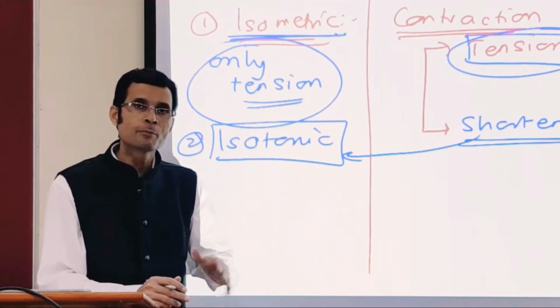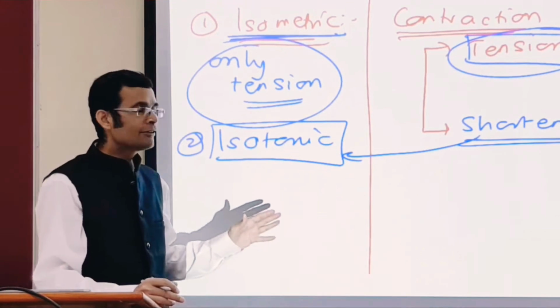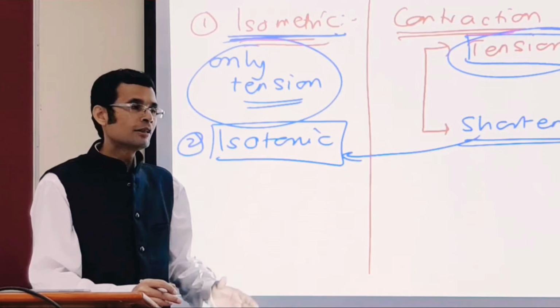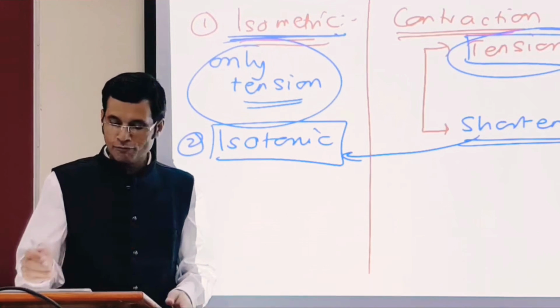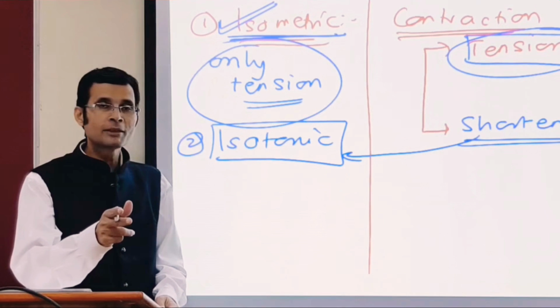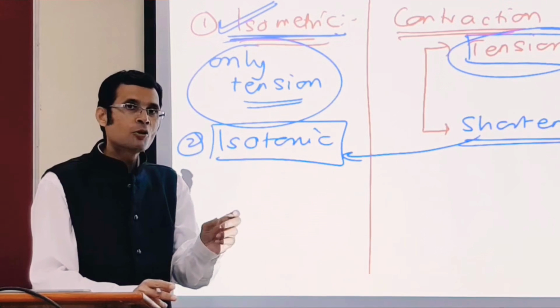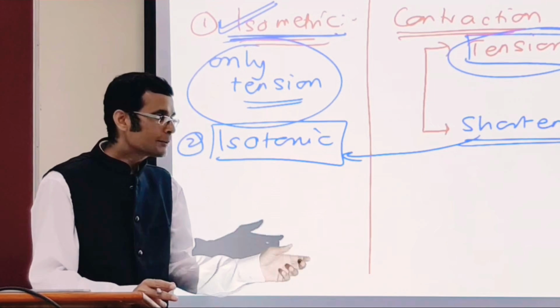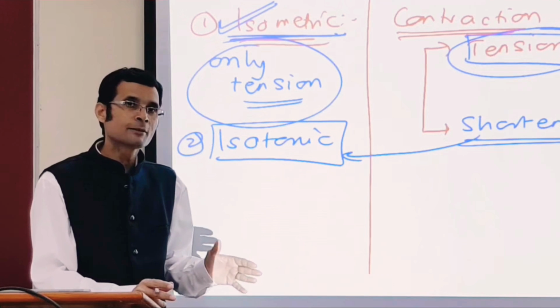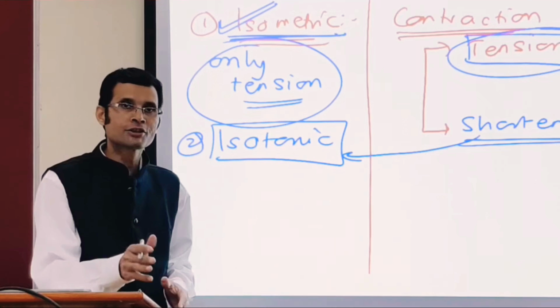So remember, whenever we are lifting a very heavy load, first part of the contraction will be isometric. That means only tension will develop in the muscle. And when that tension is good enough to displace the load from its place, then the next part of contraction will be isotonic contraction.